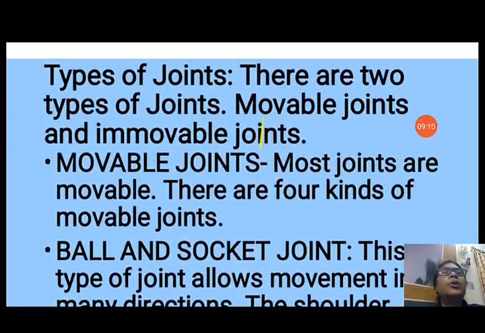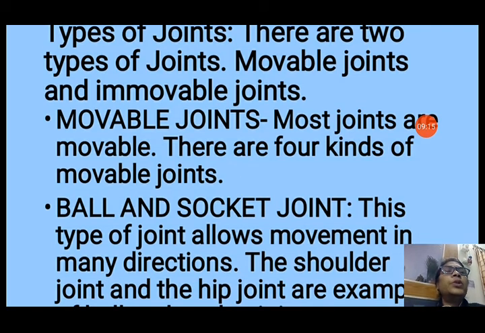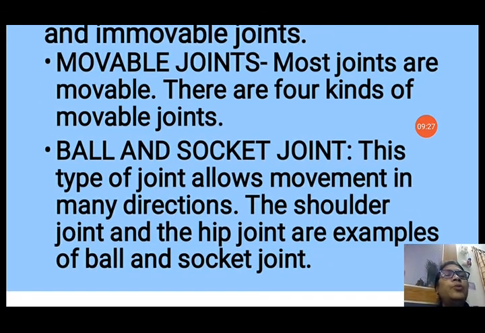Now we will see about the joints. Types of joints. There are two types of joints, movable joints and immovable joints. Movable joints, most joints are movable. There are four kinds of movable joints. So first we will discuss ball and socket joint. This type of joint allows movement in many directions. The shoulder joint and the hip joint are examples of ball and socket joint.